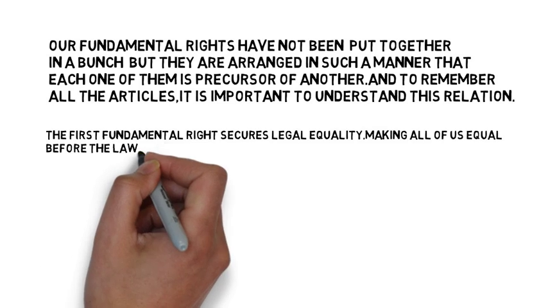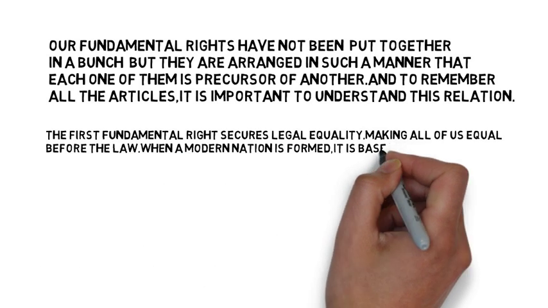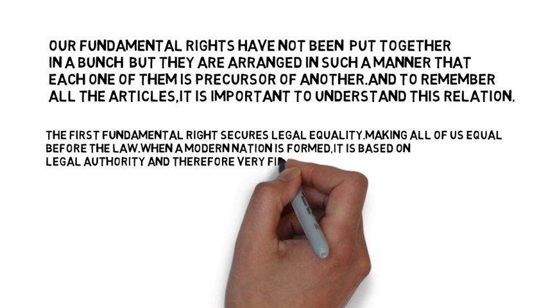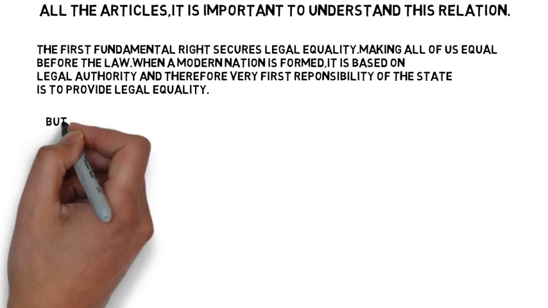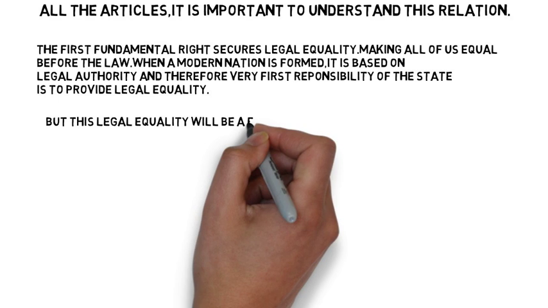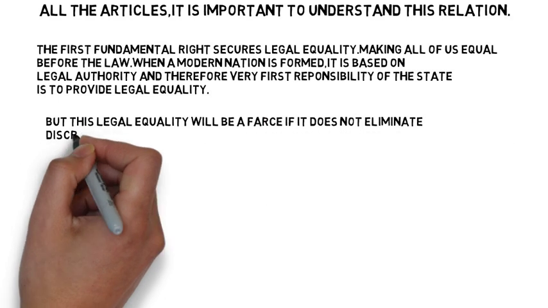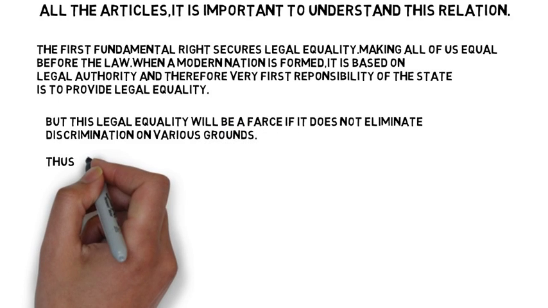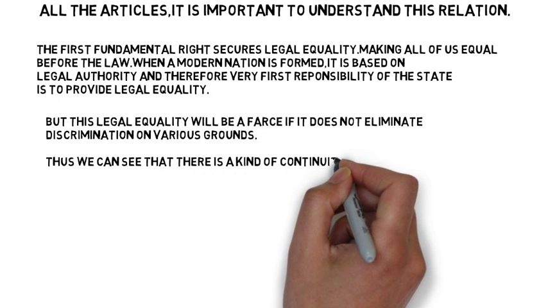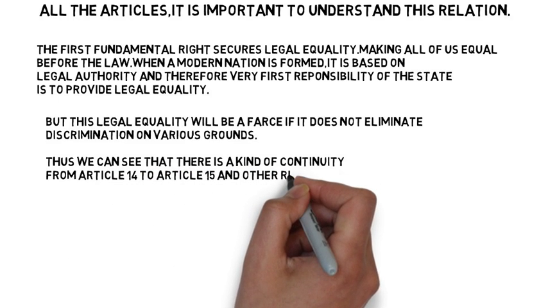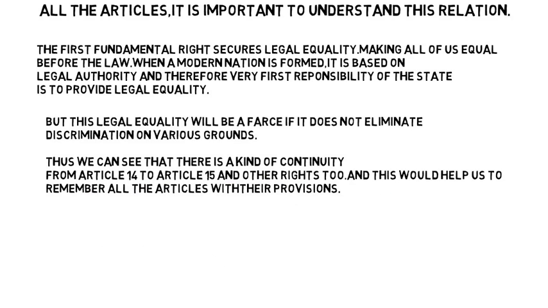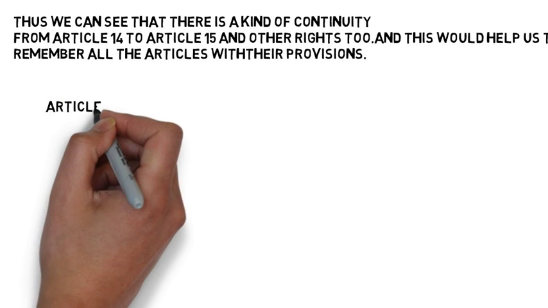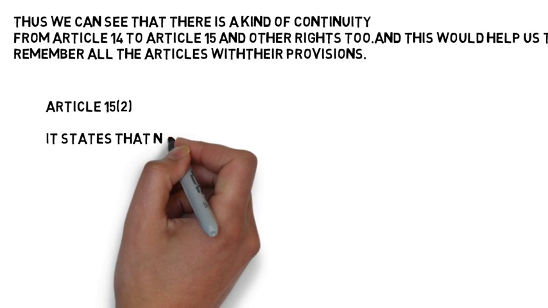What does legal authority mean? It means that we legally elect our government, and we have been given certain rights that are inscribed in the constitution. So the first responsibility of the state is to provide legal equality to its citizens. But this legal equality will be a farce if it does not eliminate discrimination on various grounds. Thus we can see that there is a kind of continuity from Article 14 to Article 15 and with other rights too. And if you understand this relationship, you will be able to remember not only the articles but also the provisions, specific details, etc. of every article.